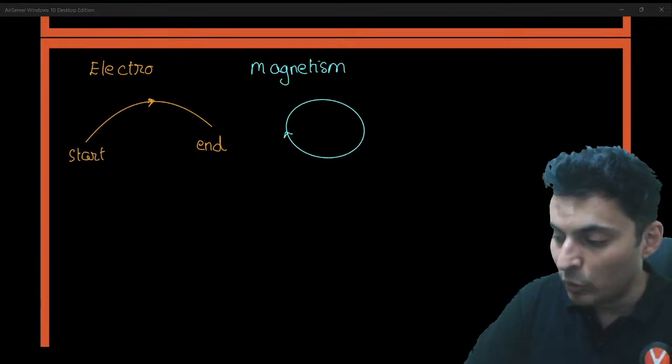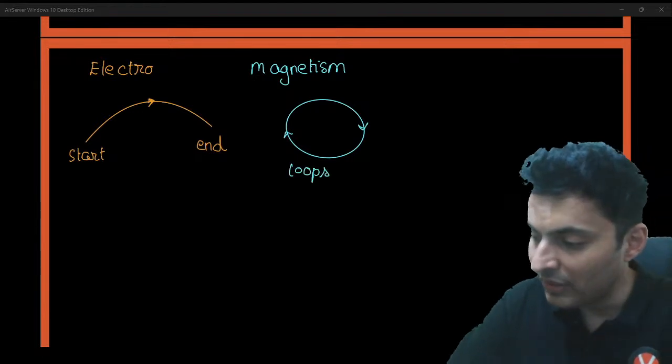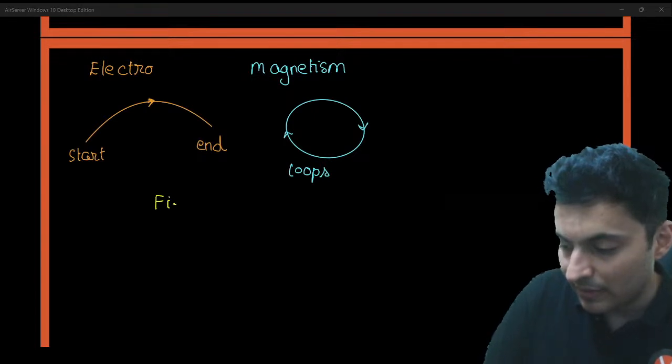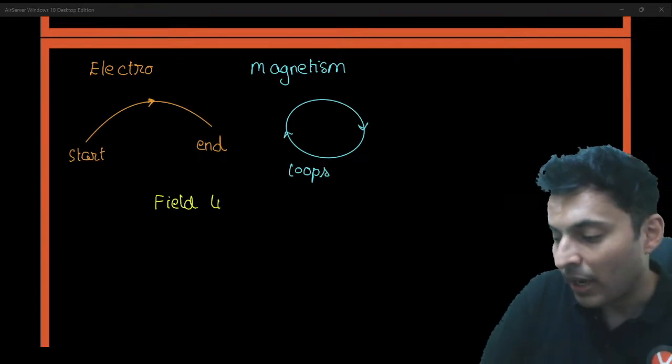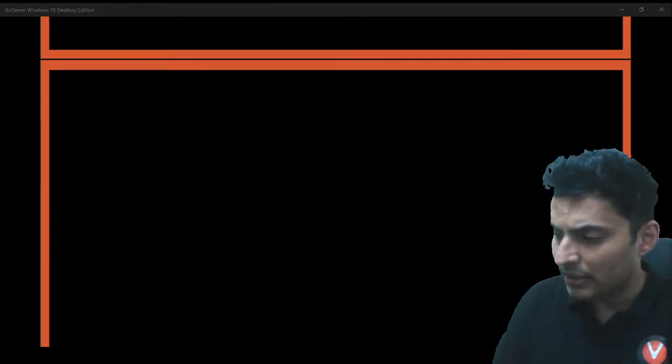They are always in loops. So it's always in loops. So the field lines. So this is the difference in electricity and magnetism. One of the major differences. Next important thing